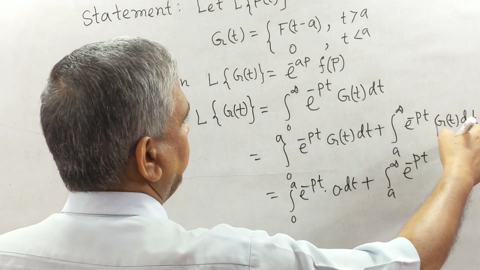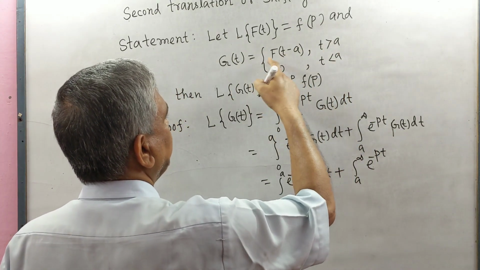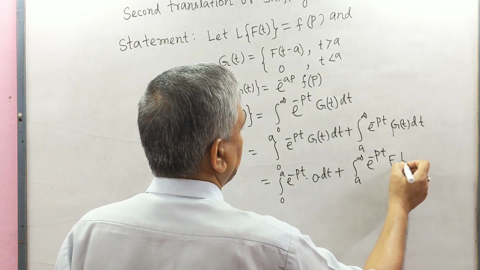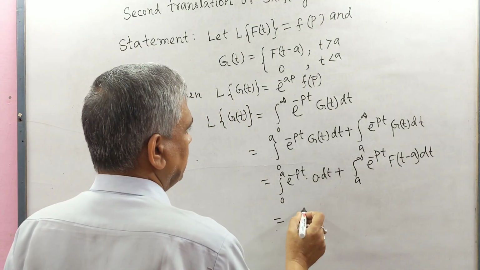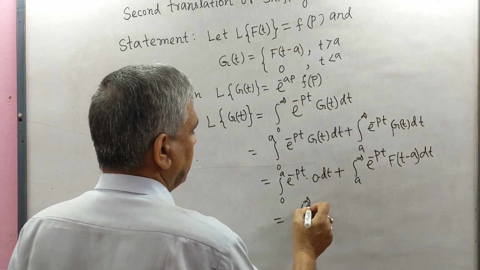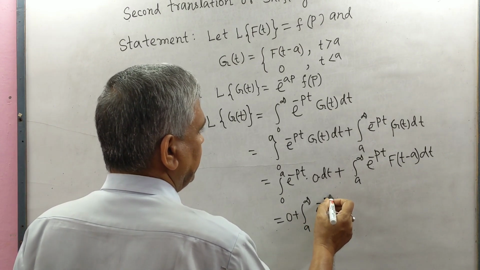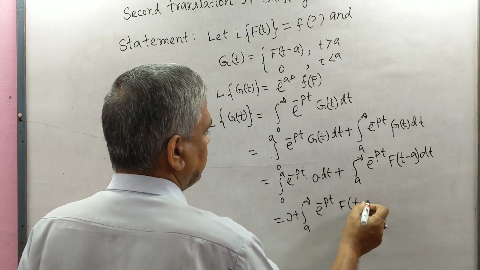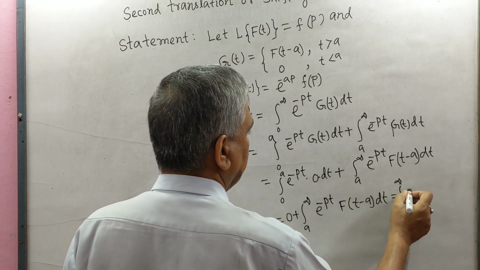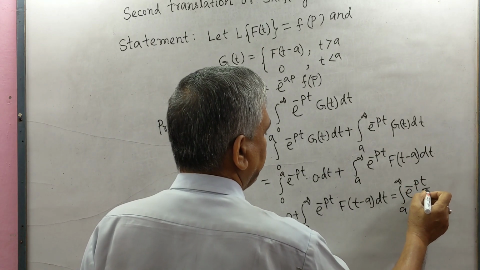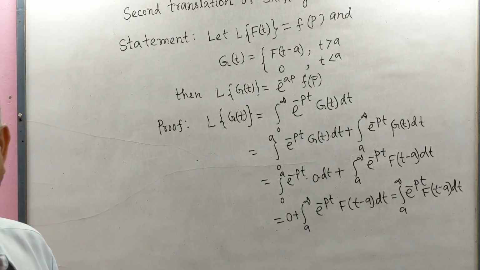This is the value of variable t between a and infinity, meaning t is greater than a, at that time g(t) equals f(t minus a) dt, equal to the integral from a to infinity, since the first integral is 0, of e to the power minus pt f(t minus a) dt. This is number 1.